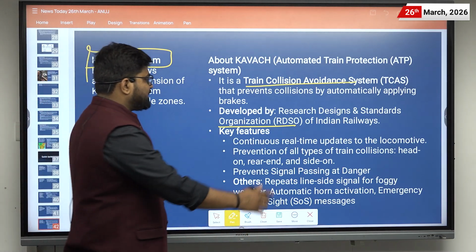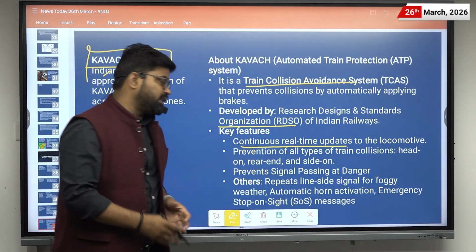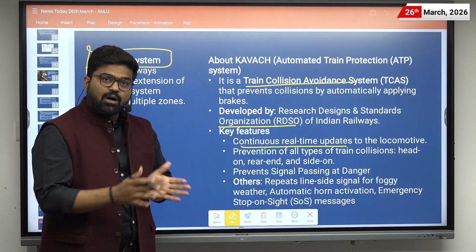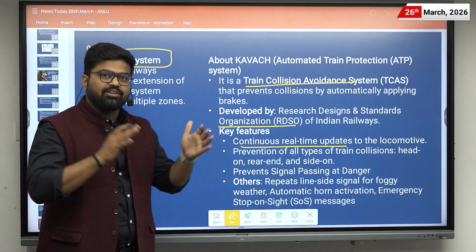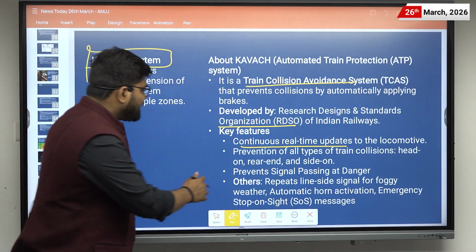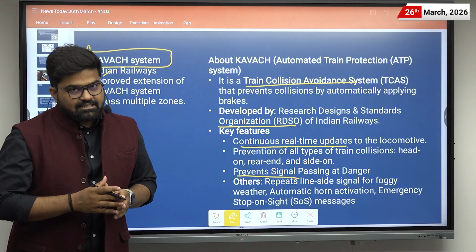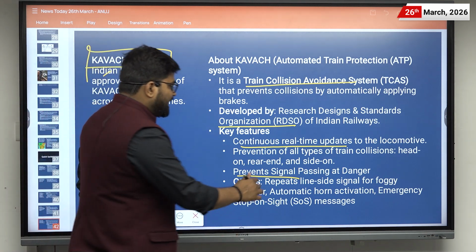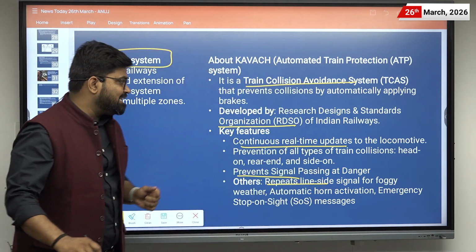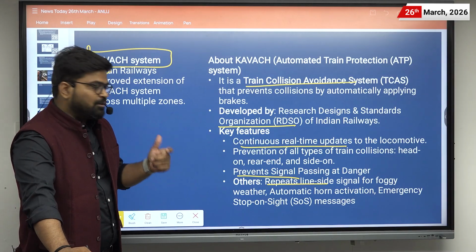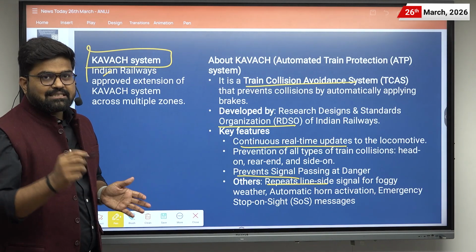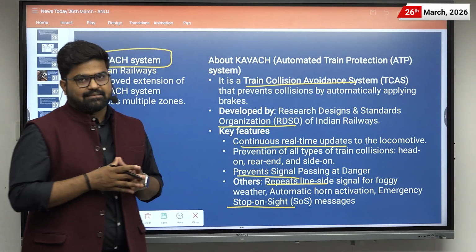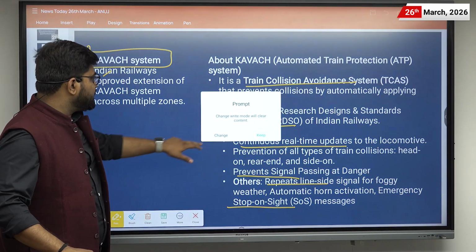First of all, it provides a continuous real-time update to the locomotive. Then it prevents all types of train collision, that can be head-on, rear-end or from the sides. Then it prevents signal passing at danger, and it will automatically apply the brakes. And there are other features as well, such as it will repeat the line side signal for foggy weather, and there will be automatic horn activation when it passes a certain range. Then there are emergency stop on sight measures. Okay, now let us move to the next quick update.